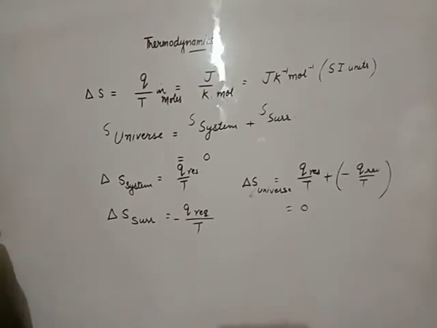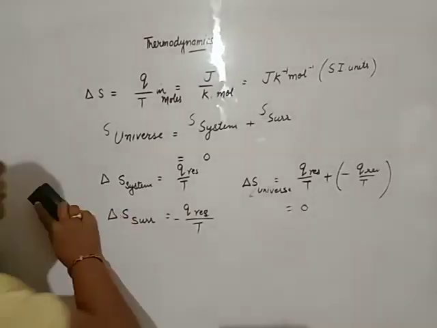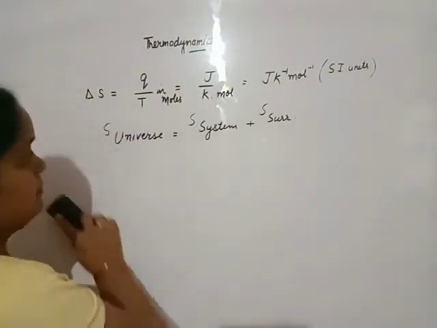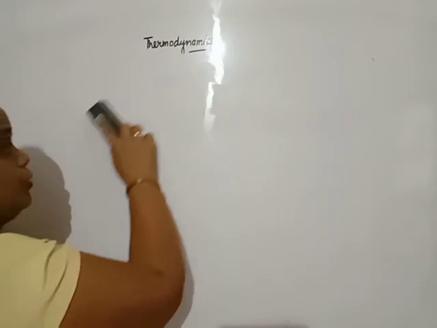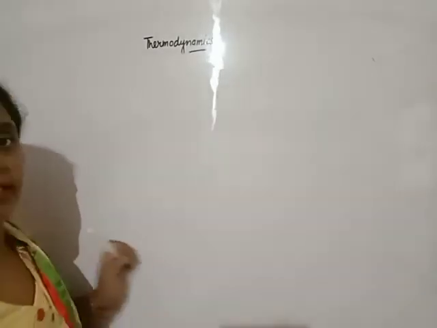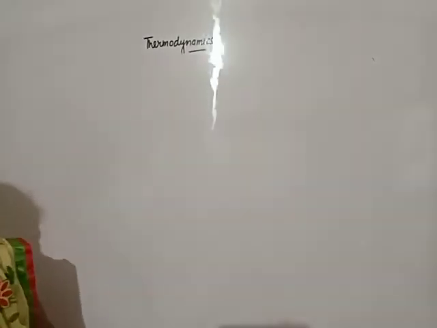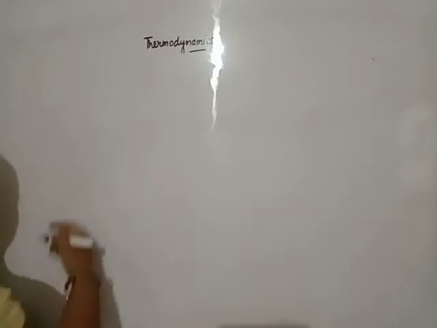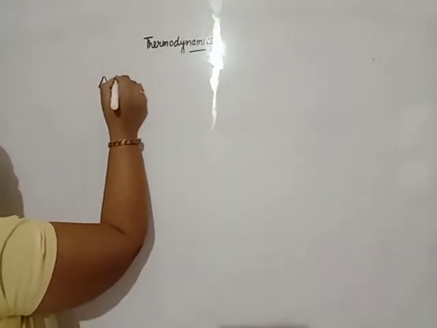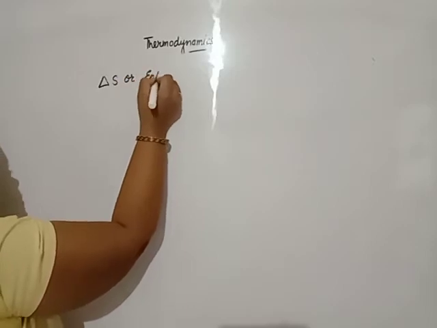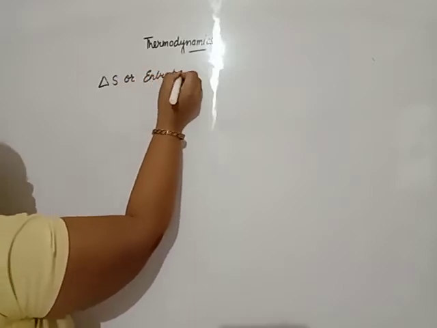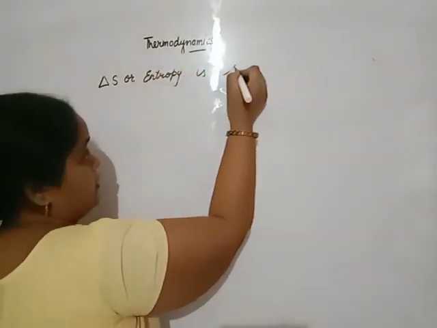Now, beta, is entropy a state function or a path function? Entropy depends upon the entropy of the initial state as well as the entropy of the final state. It does not depend upon the path. So entropy change is a state function.